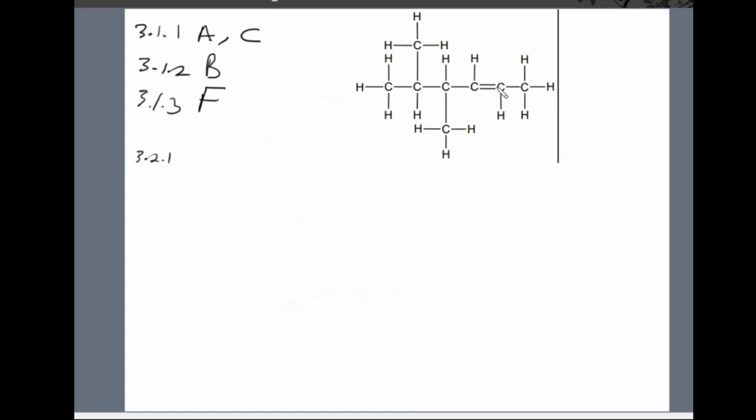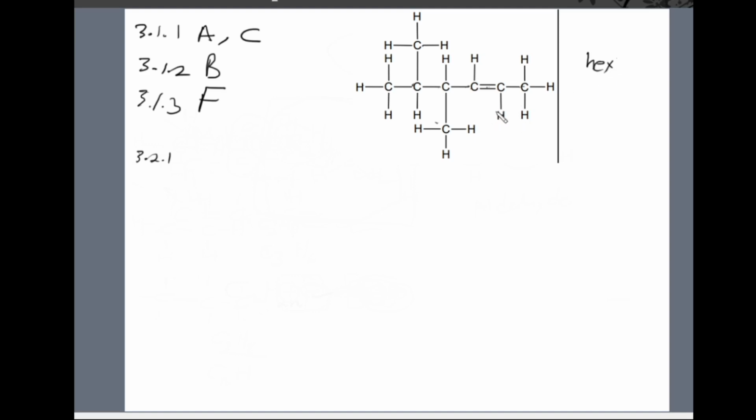So if you say 1, 2, 3, 4, 5, 6, you see 6 is the highest that we get. And if you say 1, 2, 3, 4, 5, definitely six carbon atoms will form the parent chain. So the root of the name will be hex, right?